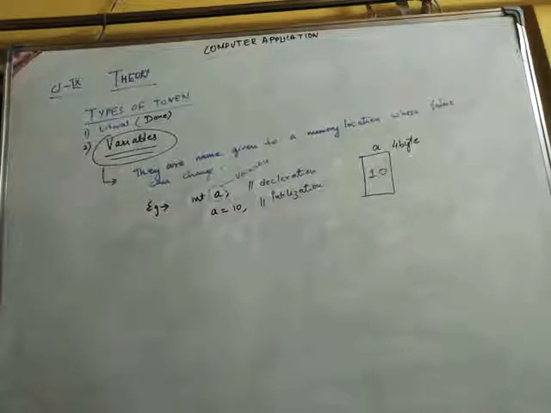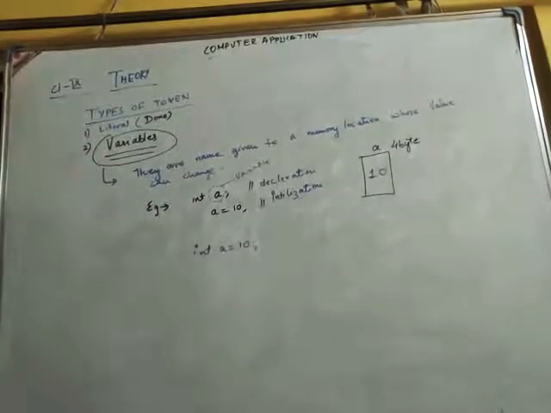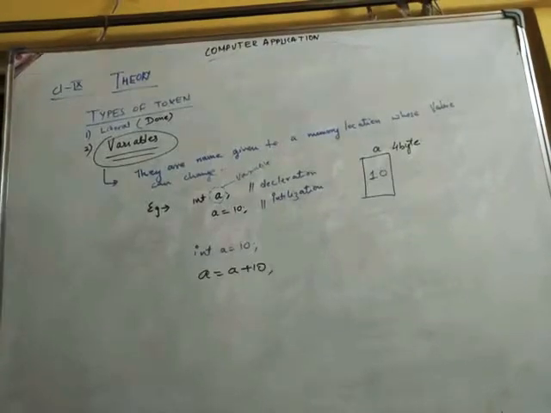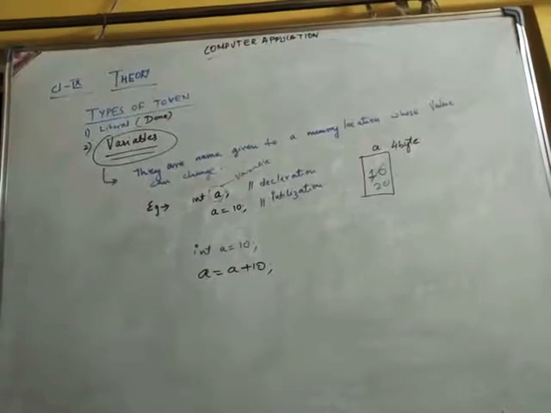We can write this in one line also. The statement can be written this way too: int a equals 10. The meaning is also the same. The first two lines we have compressed into one line. After this line the same thing happens: a memory location of 4 bytes is created and 10 is stored in that memory location. So what is the advantage of variables? The values of the memory location can keep changing. Like if I write a equals a plus 10, then the value of a will increase by 10. So 10 plus 10 is how much? 20. So now the new value of a is 20.